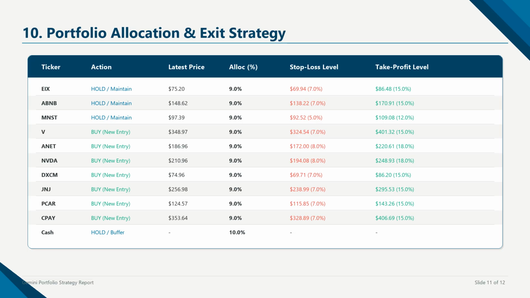If any stock triggers its stop loss or take profit level during the week, the position is liquidated immediately to cash, and we wait for the next weekly rebalancing cycle to reallocate that capital. This strict risk control helps prevent catastrophic losses on individual names. It also guarantees that we systematically lock in profits when targets are reached, ensuring disciplined capital appreciation without relying on manual monitoring.